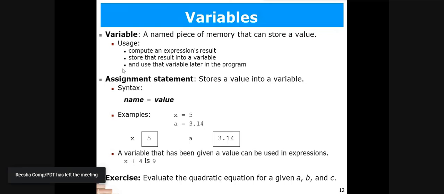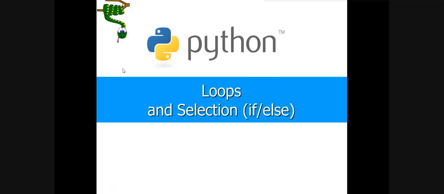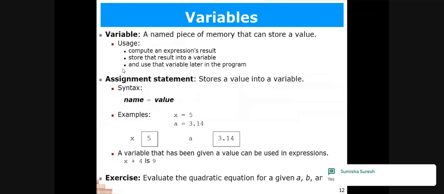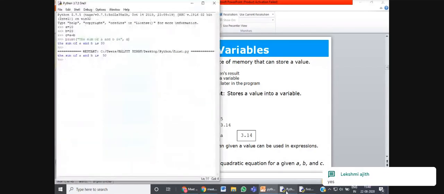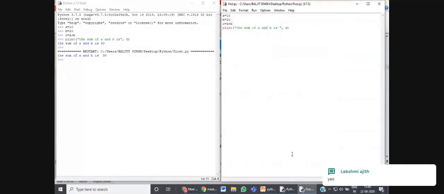Like here in my example on the screen, x is equal to 5, a is equal to 3.14. Here, these are certain memory spaces that are named x and a, and a particular value is stored in these locations. So the variables and values are used in the expressions, and I hope the variables concept is clear. Let's move further. Before going further, let's quickly solve a few programs, or let's quickly do a program here.